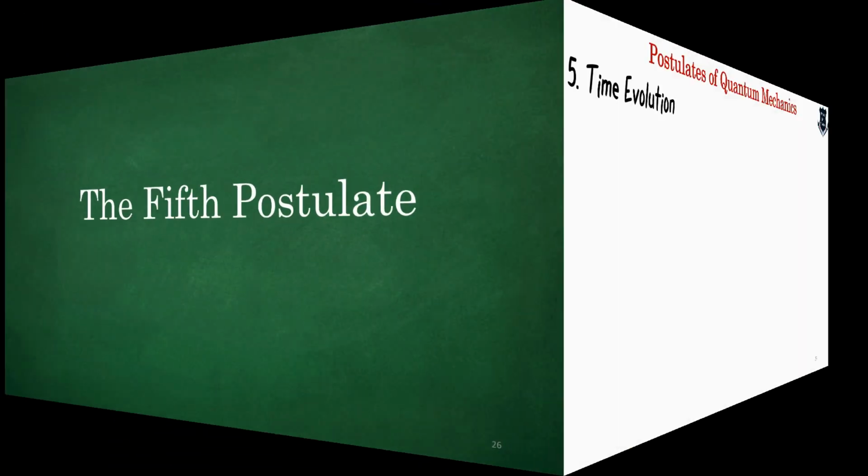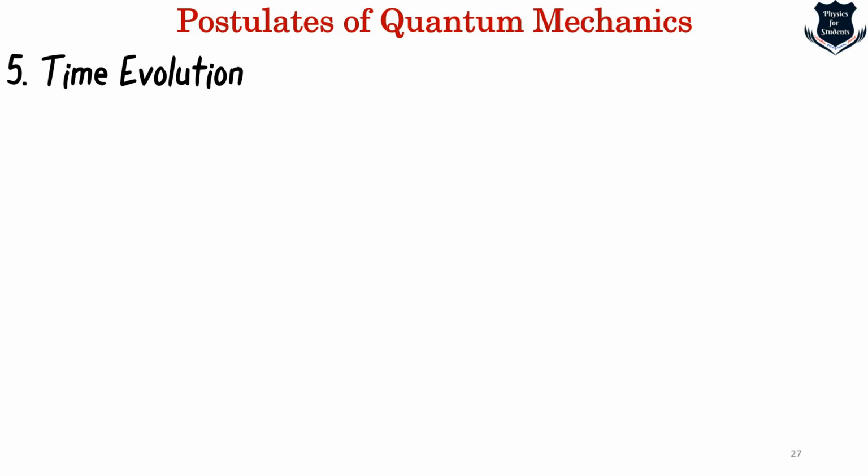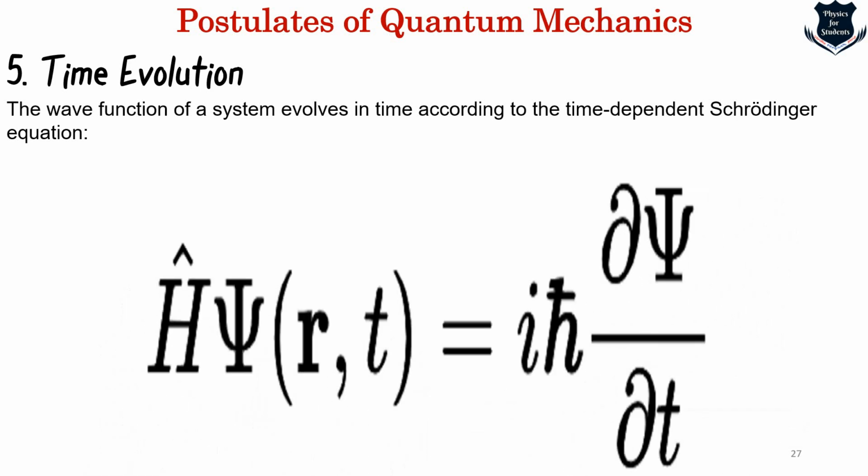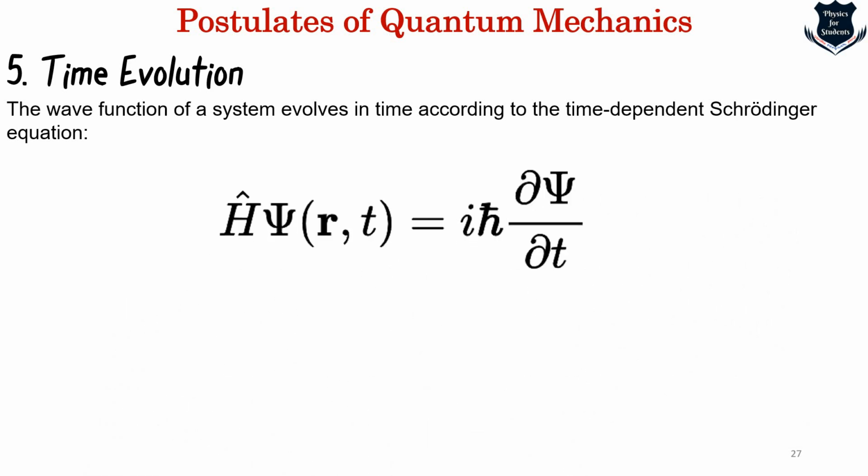Coming up, postulate number 5. This is called time evolution. So you already got the idea. It is nothing but this one, the Schrodinger's equation. The wave function actually evolves as time passes, and it is being dictated by this. Okay, let me explain to you one by one a little bit about these components.